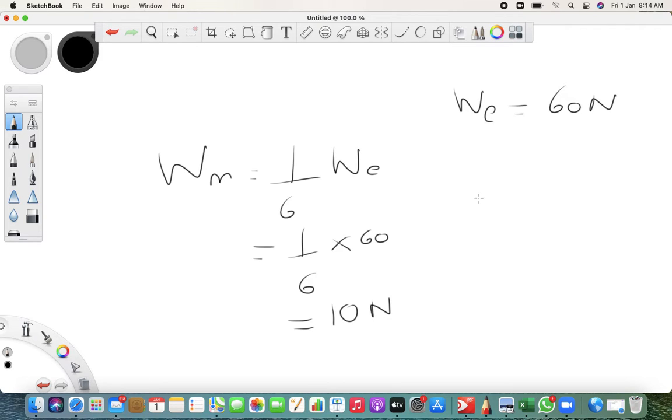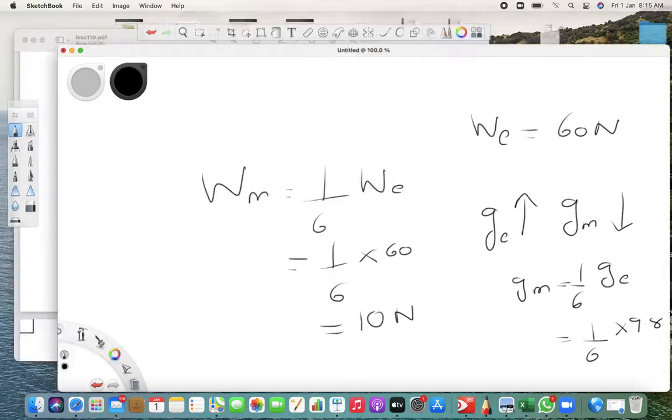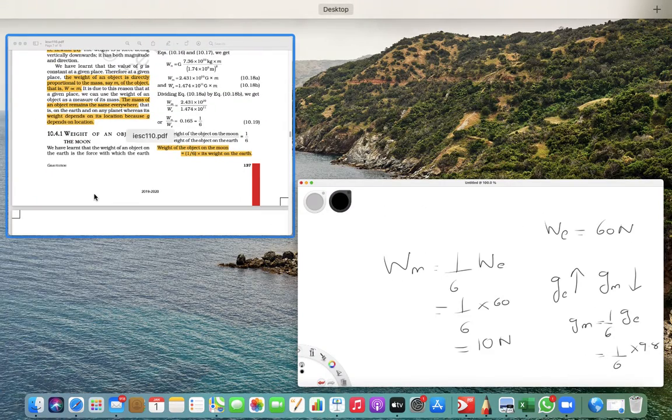Why? Because the value of g on earth is more and the value of g on moon is less. How much less? Gm is 1/6 that of earth, that is 1/6 into 9.8. Understood?